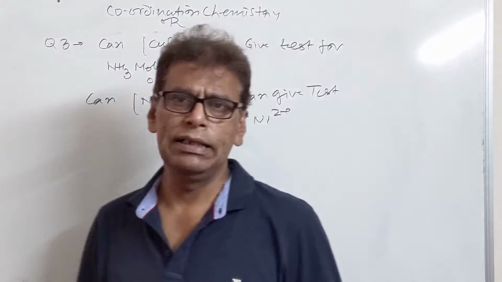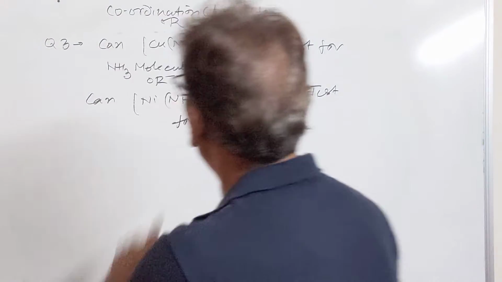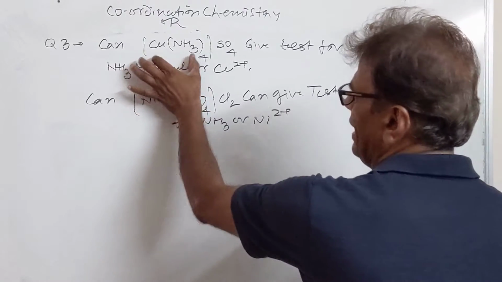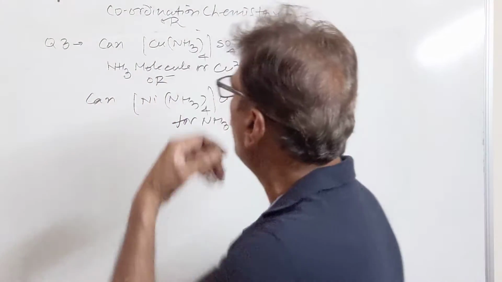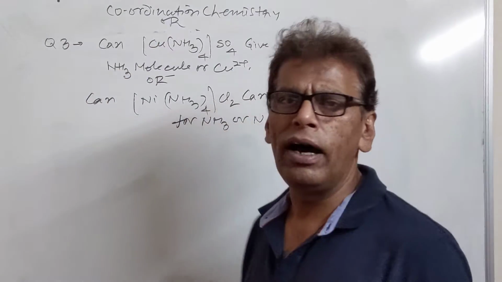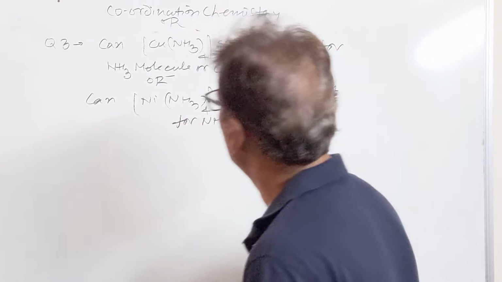Our answer is they cannot give the test for those ions which are present in the coordination sphere. So these ions are associated with coordinate bonds. Copper forms coordinate bond with ammonia, and these bonds cannot be ionized in the aqueous solution.